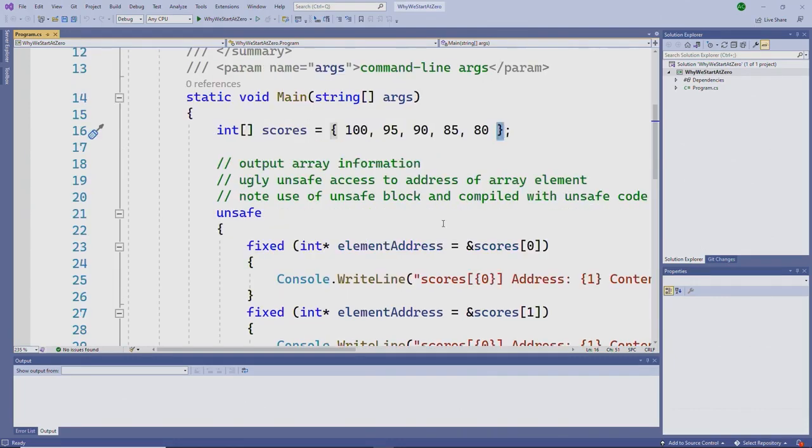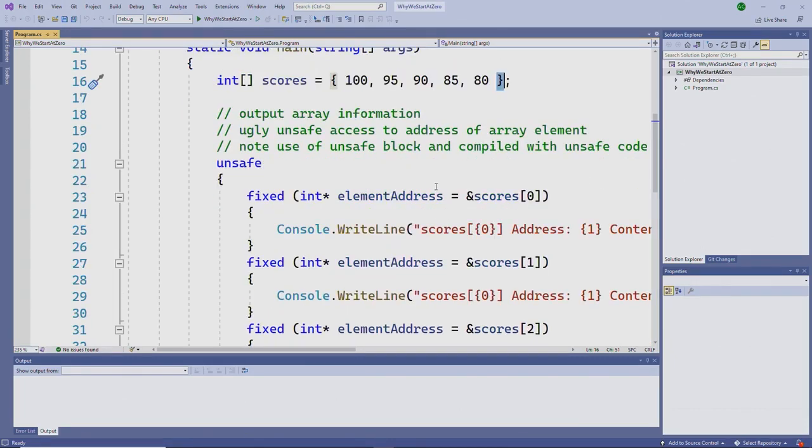Now we get down to the ugly stuff, and I've got to say, I have never had to use any of this in any of the commercial games I've worked on in the past or the ones I'm working on now. I had to teach myself how to do this unsafe code just to show you why we start at 0 in this video. So don't go off and say, oh, Dr. T showed me how to do this unsafe stuff and said that's how you should do it. This is absolutely not how you should do it.